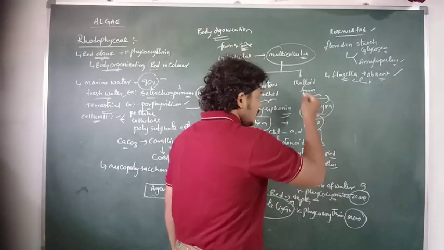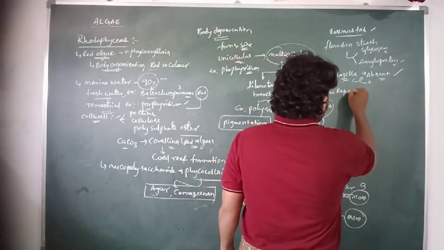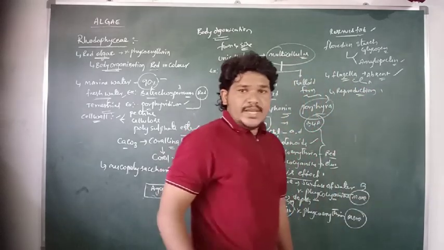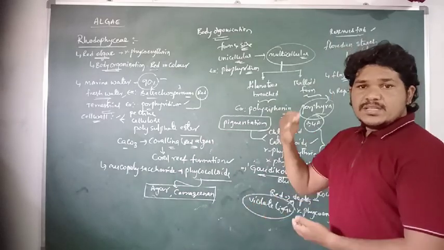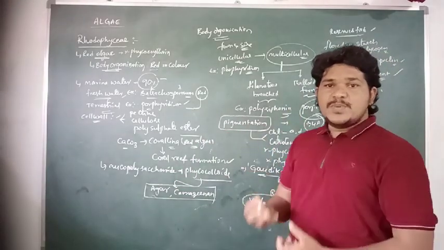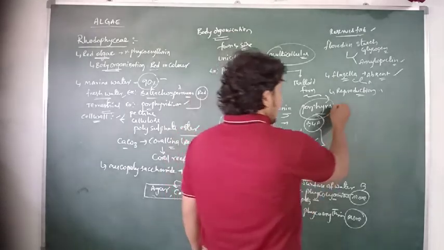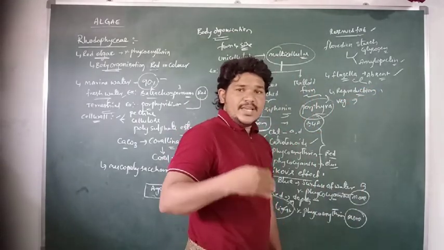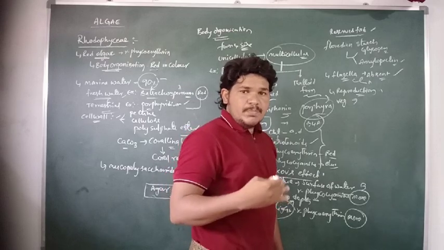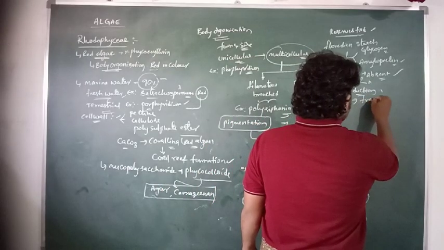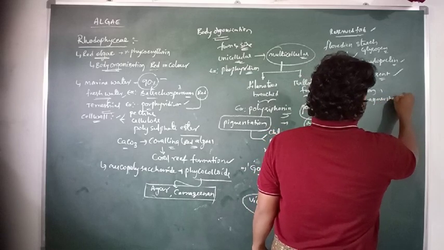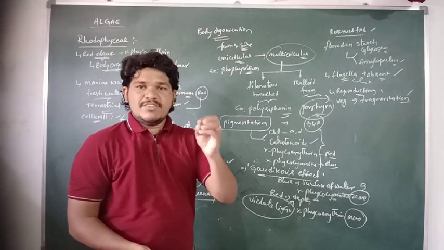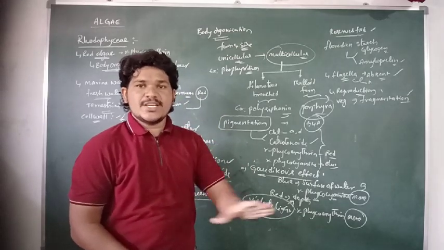And then coming to the reproduction process in the Rhodophyceae. The species of red algae reproduce by three different reproductive processes. They are vegetative reproduction. Vegetatively they reproduce by the fragmentation process. Fragmentation is the most common vegetative propagation, or vegetative reproduction, process.